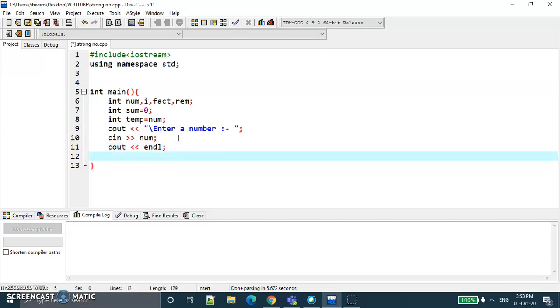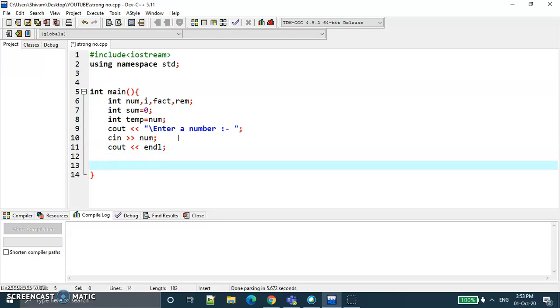Now we will check here whether the number is a strong number or not. For that we take a while loop and pass that number to the while loop.